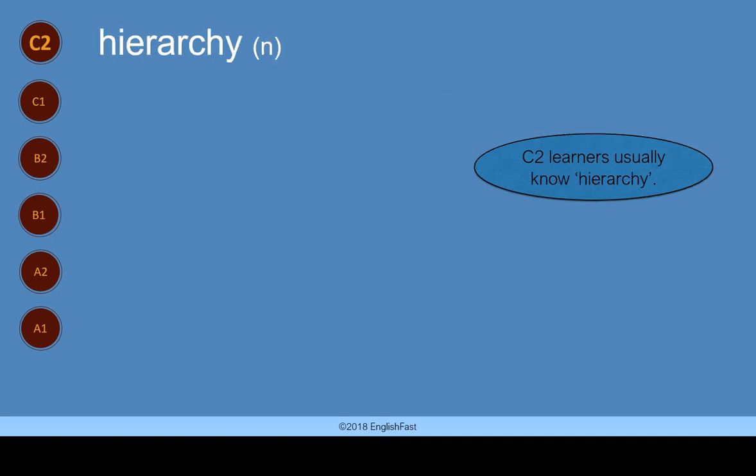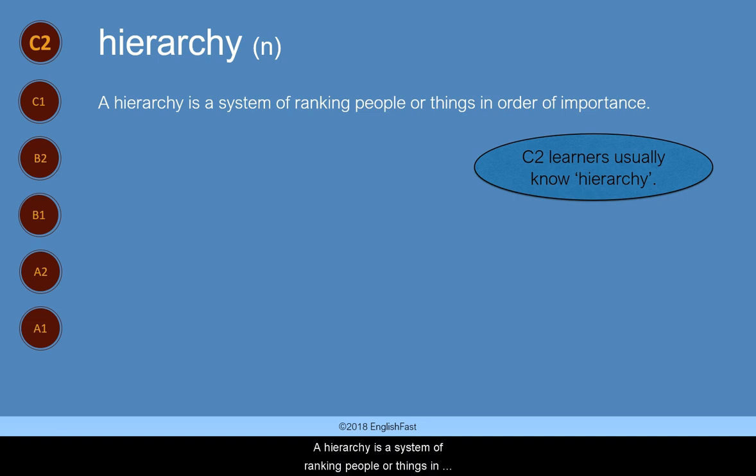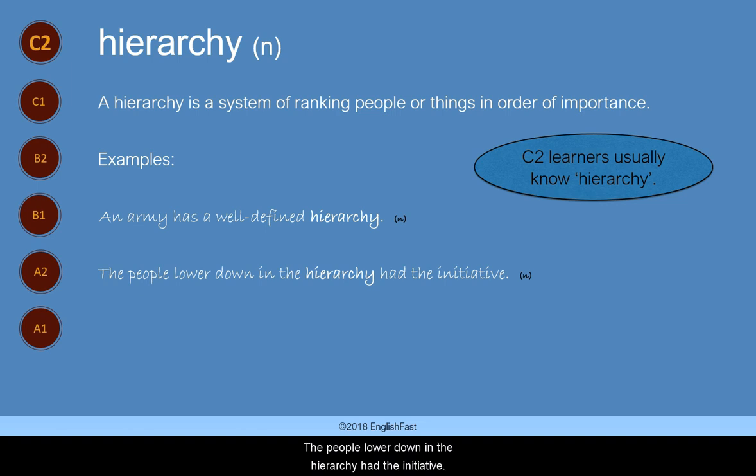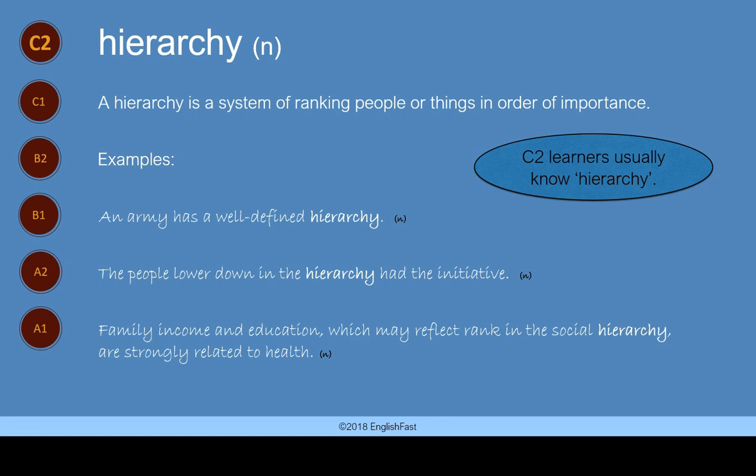Hierarchy. Hierarchy is a noun. C2 learners usually know hierarchy. A hierarchy is a system of ranking people or things in order of importance. Here are some examples. An army has a well-defined hierarchy. The people lower down in the hierarchy had the initiative. Family income and education, which may reflect rank in the social hierarchy, are strongly related to health.